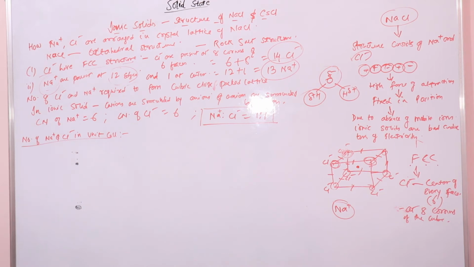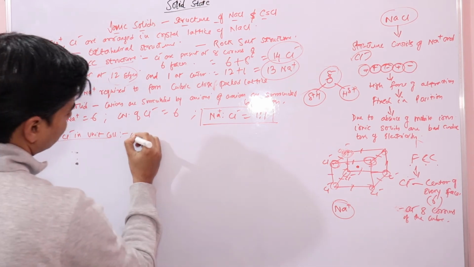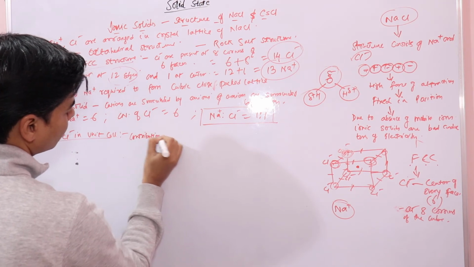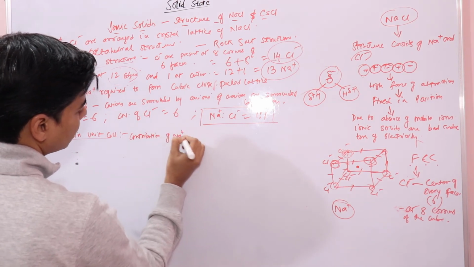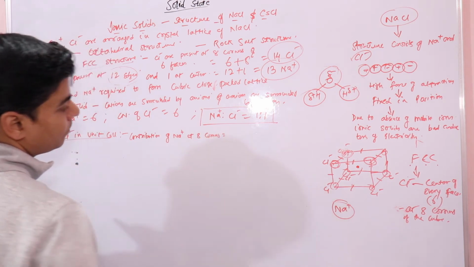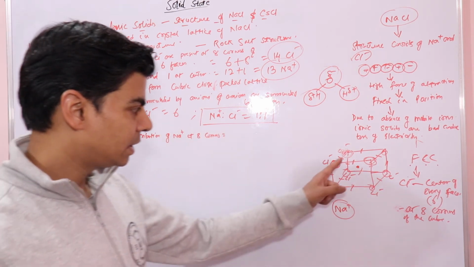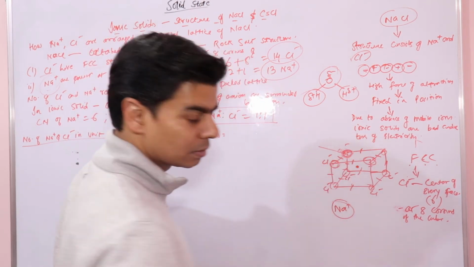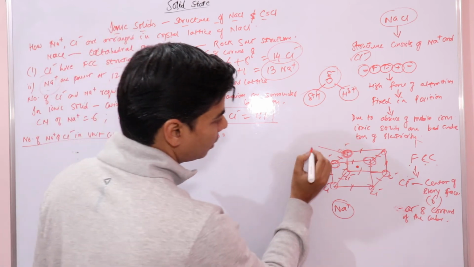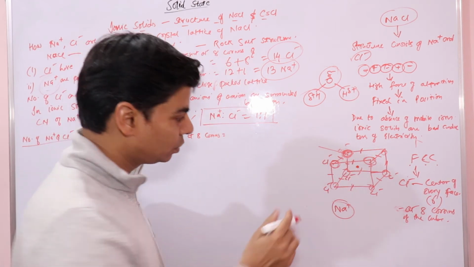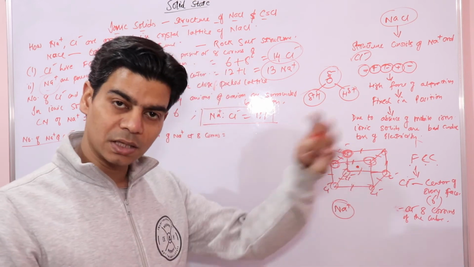Now the contribution of chloride ions at the 8 corners. At every corner, this chloride ion is touching 8 other unit cells, so it is shared by 8 unit cells.